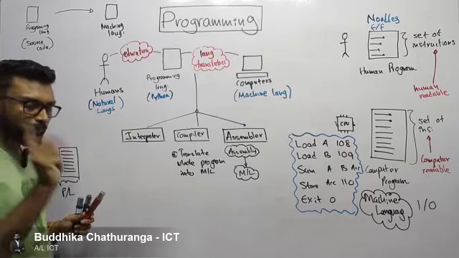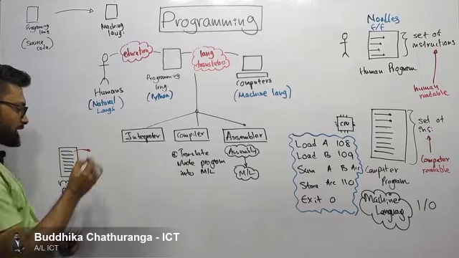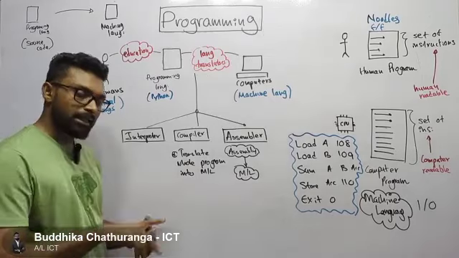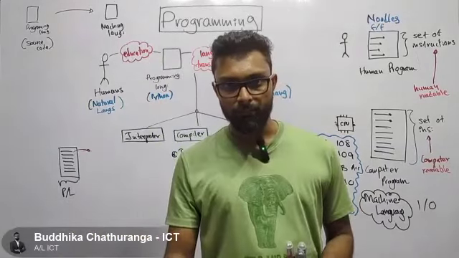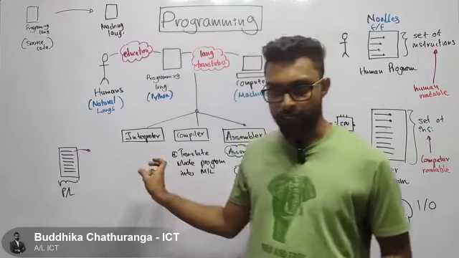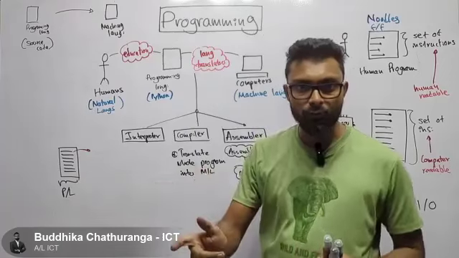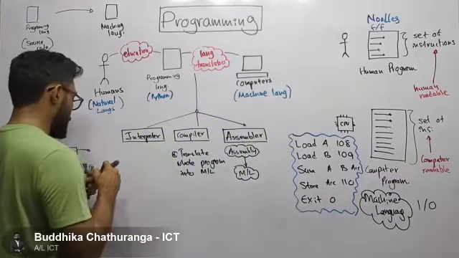The interpreter gets this first line, then translates only that line into machine code or machine language. Only the first line.